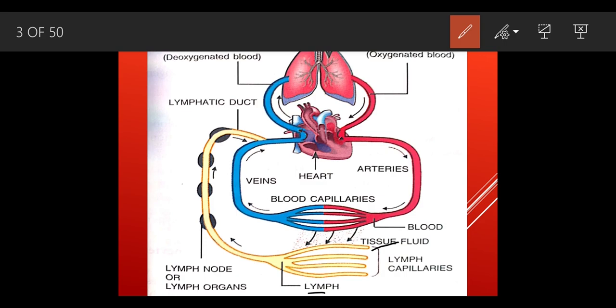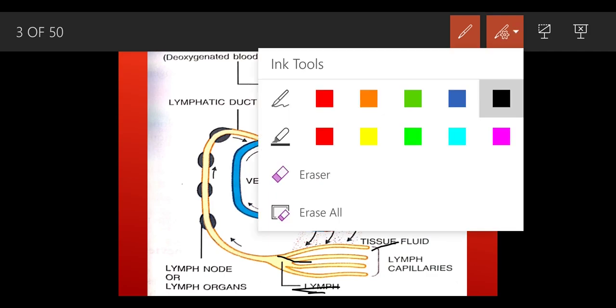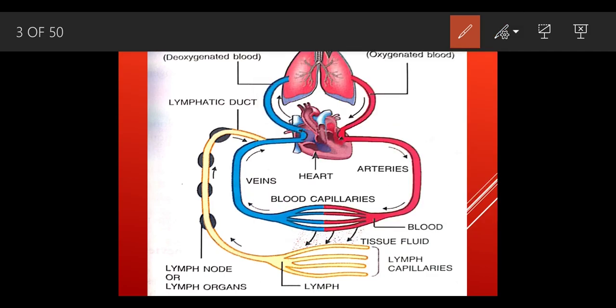When it enters into a new channel, there is the formation of lymph vessels. What is the function of this lymph? Lymph is a fluid which helps in the defense mechanism. Whenever any bacteria enter our body, this lymph gives immediate protection. Basically, lymph is a nutritive fluid. It works in the defense system of the body. We are going to discuss lymph in detail further on.